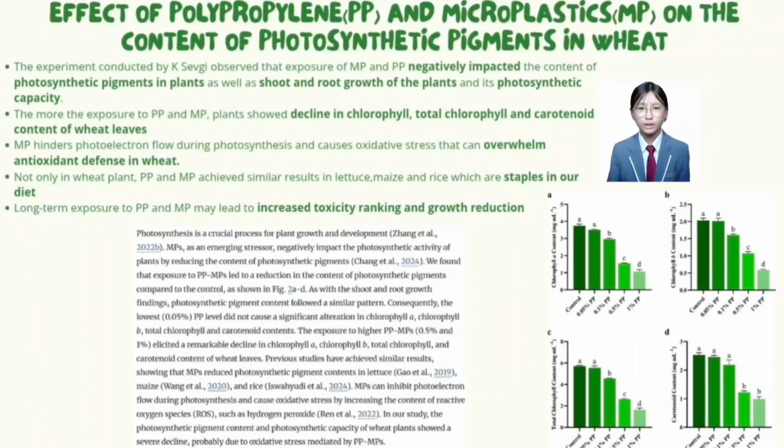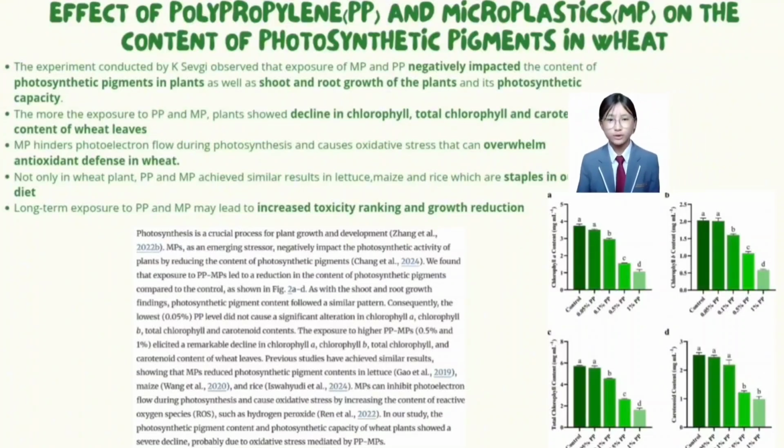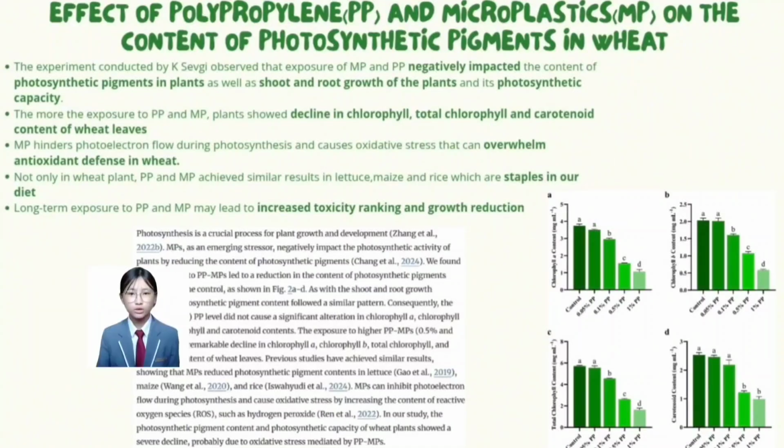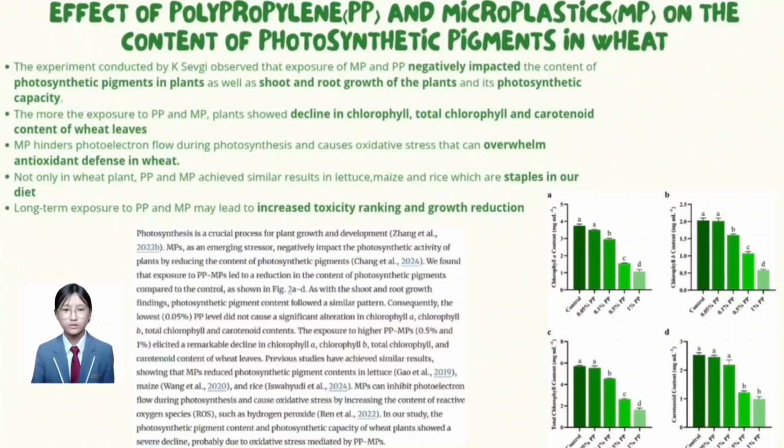With more exposure to polypropylene and microplastics, plants show a decline in chlorophyll, total chlorophyll, and carotenoid content of wheat leaves. Microplastics hinder photoelectron flow during photosynthesis and cause oxidative stress that can overwhelm antioxidant defense in wheat. Not only in wheat plants, both plastic particles achieve similar results in lettuce, maize, and rice, which are staples in our diet. Long-term exposure to polypropylene and microplastics may lead to increased toxicity and growth reduction.